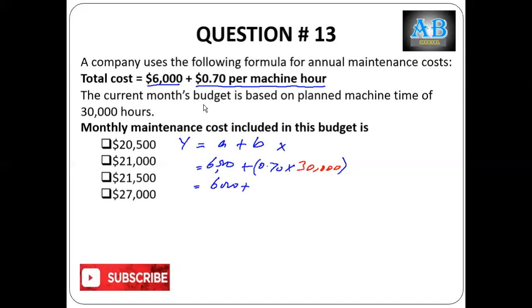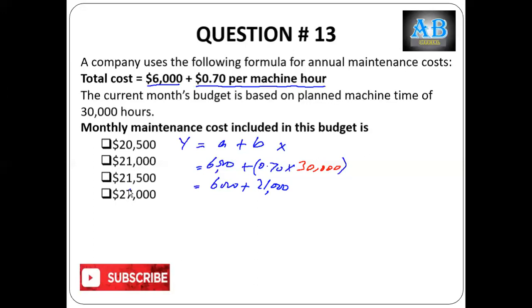The current month's budget is based on planned machine time of 30,000 hours. Monthly maintenance cost included in this budget is 6,000 plus 21,000. So it is 29,000. Let me do the calculation. So 0.7 times 30,000 is equal to 21,000, plus 6,000 is equal to 29,000. So total is 29,000.